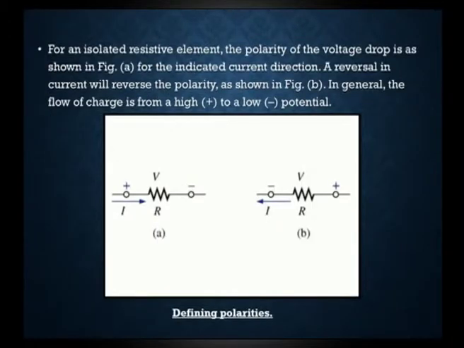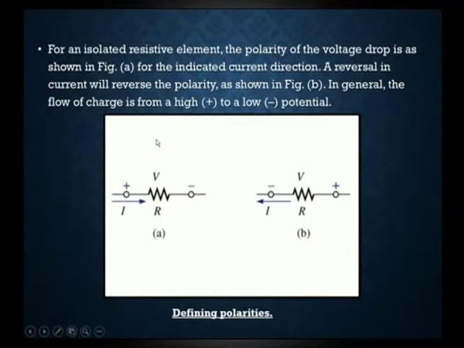With the help of this we can find the polarities. Polarities are the main thing that we need to know, because for finding current or voltage we need to mention the polarities for an element. For analyzing any circuit, the polarities for an element are a must. Now this is how we define polarities for a resistor. For an isolated resistive element, the polarity of the voltage drop is shown in the figure. The terminal where the current enters is always marked positive, and the terminal where the current leaves is called negative.